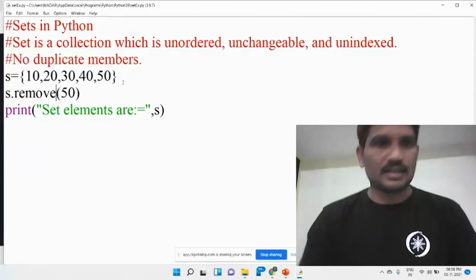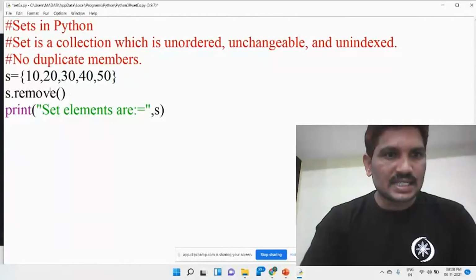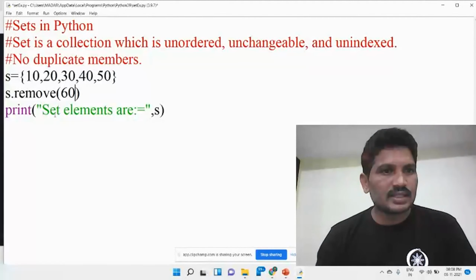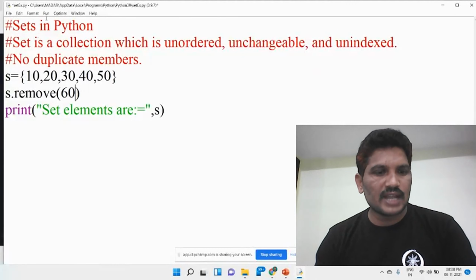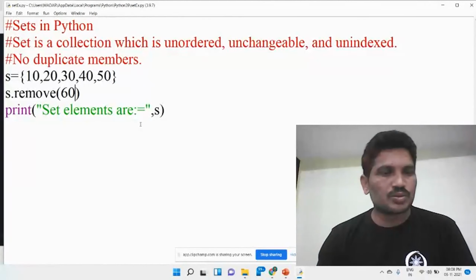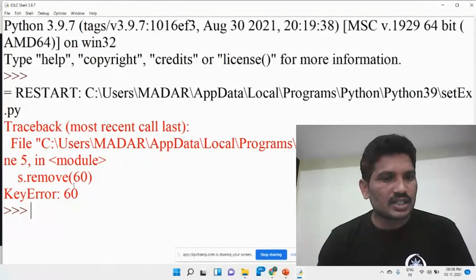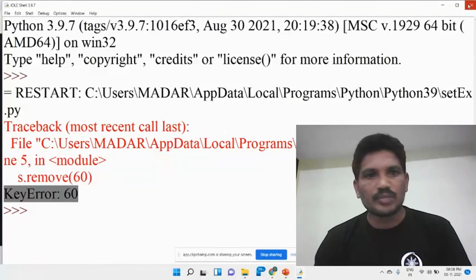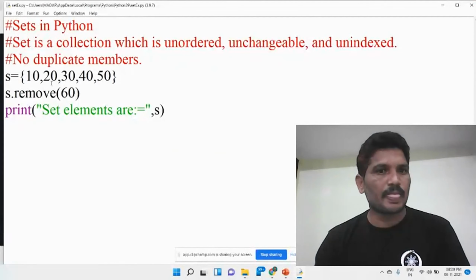Then what is the discard method? For example, if you would like to remove 60 from the set, but the 60 is not found in the set, there is no problem, it does not show any error. With remove, I would like to save it and run this module. What is the output we'll get? We will see, because s.remove(60) gives a KeyError, because it is not there in the set.